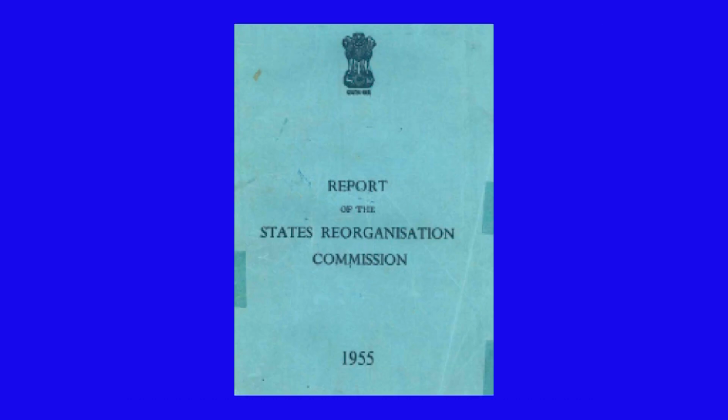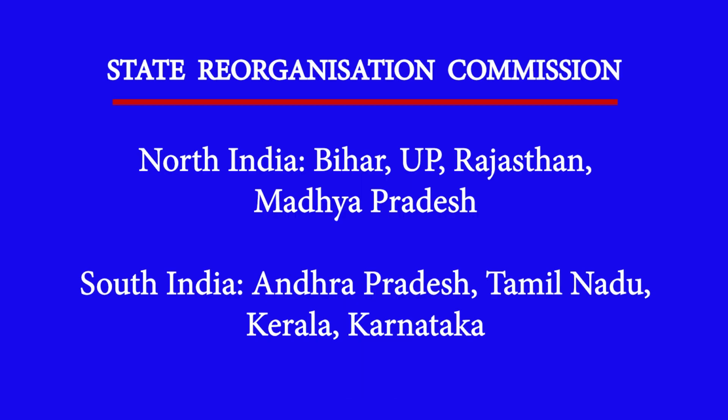They submitted their report in October 1955 and they recommended that the northern part of India, that is Bihar, UP, Rajasthan, and also the central part like Madhya Pradesh, and the southern part like Andhra Pradesh, Tamil Nadu, Kerala and Karnataka should be given the status of full-fledged states.